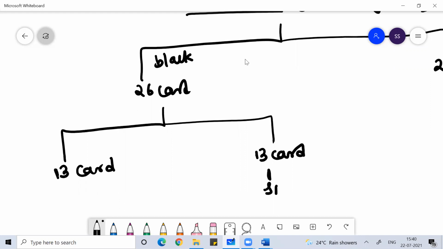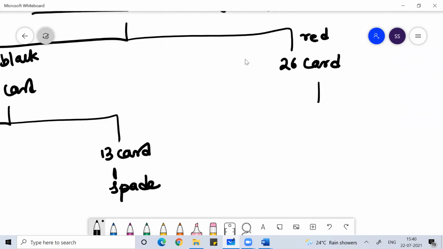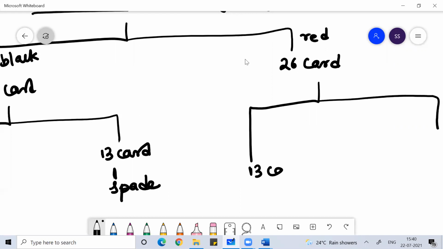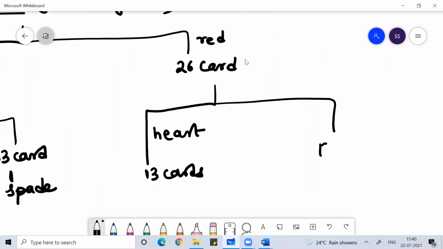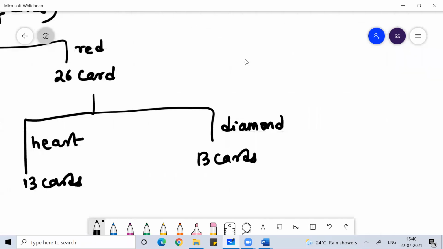Those symbols are spade and club. In the red cards, you have 13 cards with the symbol called heart, and 13 cards with the symbol called diamond. We call these symbols a suit.